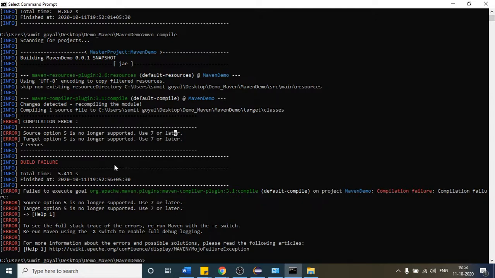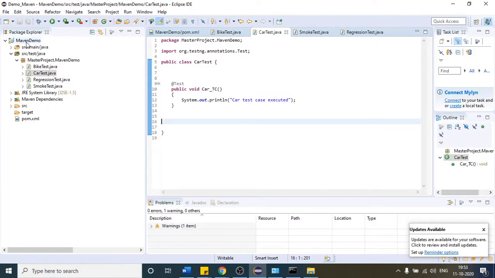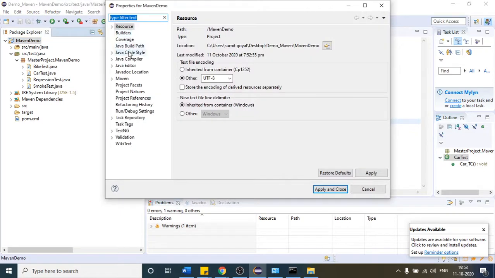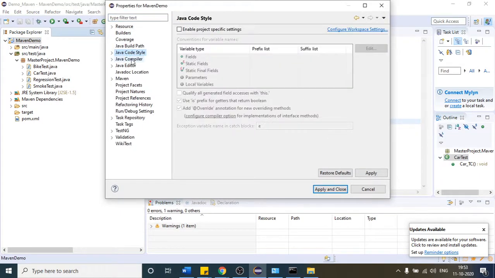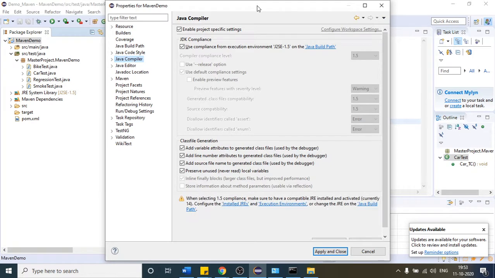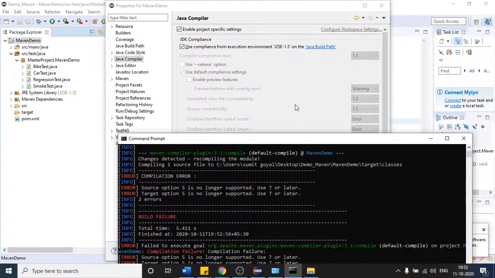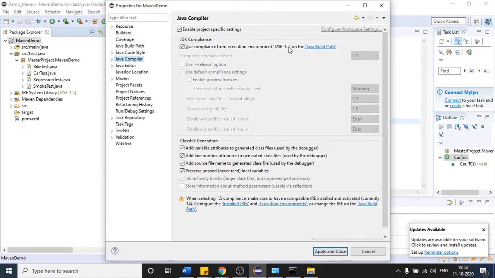So what is this? If I show you in Eclipse, right click the project, come to properties, and select Java Compiler. What happened is that when we provide maven compile, the maven compiler is also going to use this JDK 1.5 version, right?